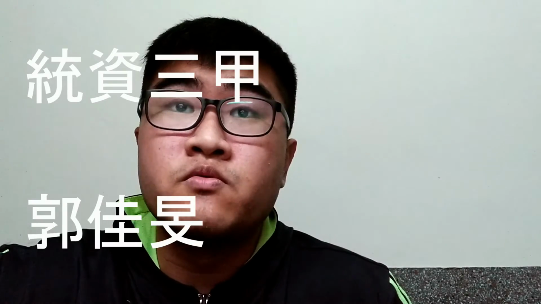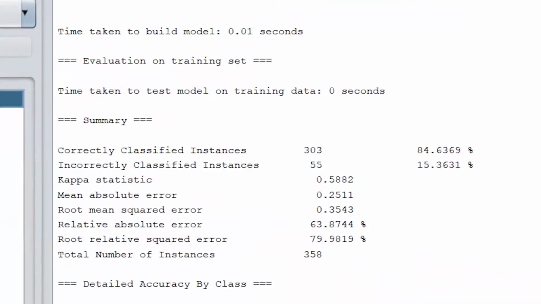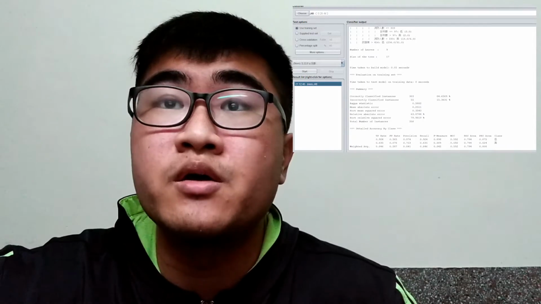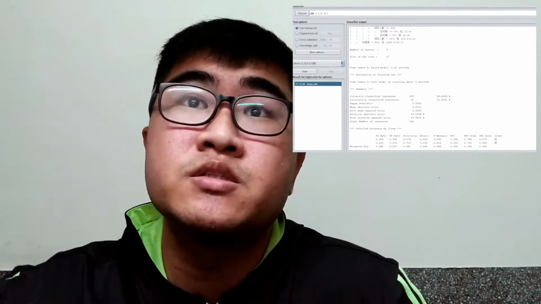And finally, if we run the all attributes, the result is 84% correctly, and the number of leaves is 9. The number of trees is 17. I first divide the life safety index 1 to 5 into low, and 6 to 10 into high.